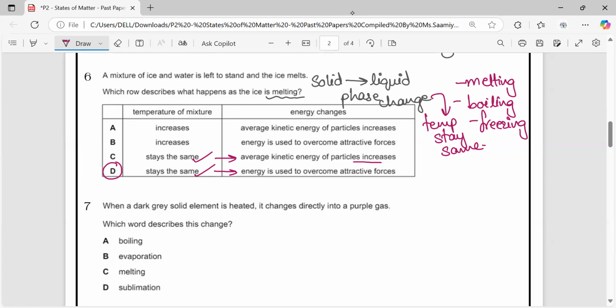Energy is not absorbed as a temperature rise here, because when we are heating the solid and it is still in the solid state, the temperature is increasing. And when the solid starts changing into liquid and there is a melting phase, temperature becomes constant. And why does temperature become the same? Because the energy absorbed by the solid particles is being used to overcome the attractive forces between them. So this is the correct answer.